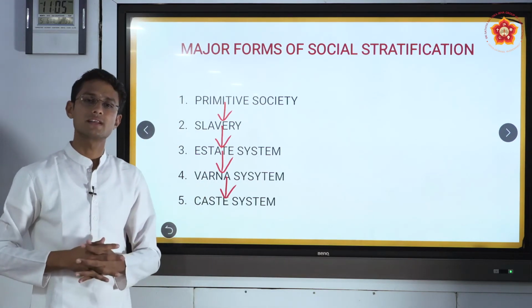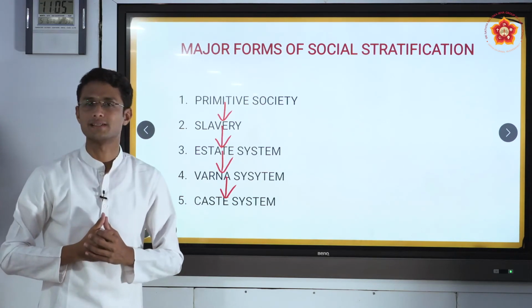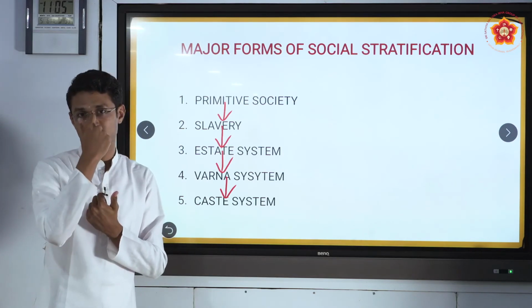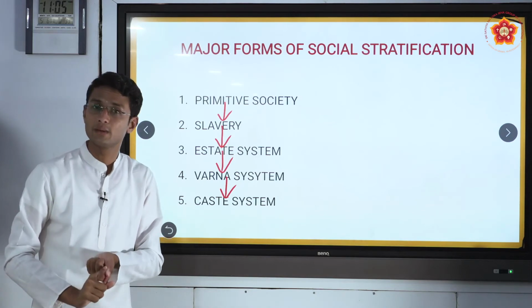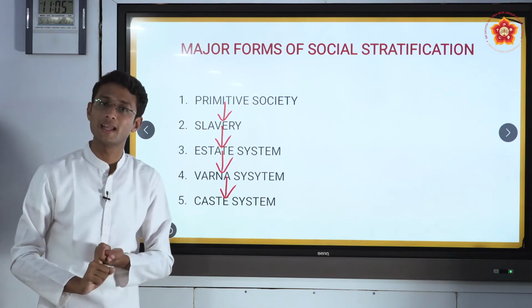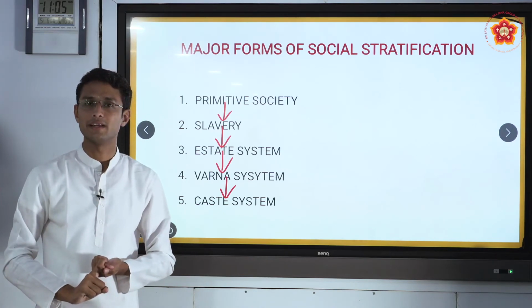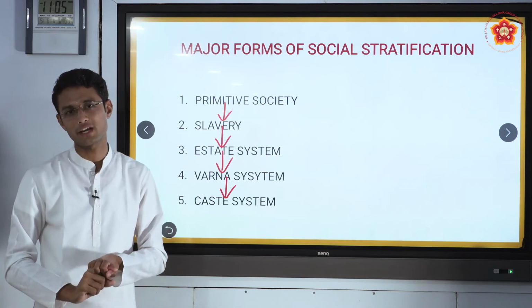So dear students, in this class we covered three main topics: what is social stratification, and three major inequalities. What are the inequalities? That is social inequality, educational inequality and gender inequality. Followed by that, we also saw four features of social stratification.